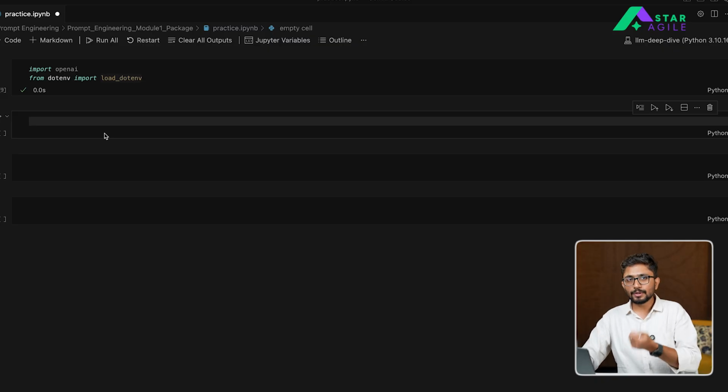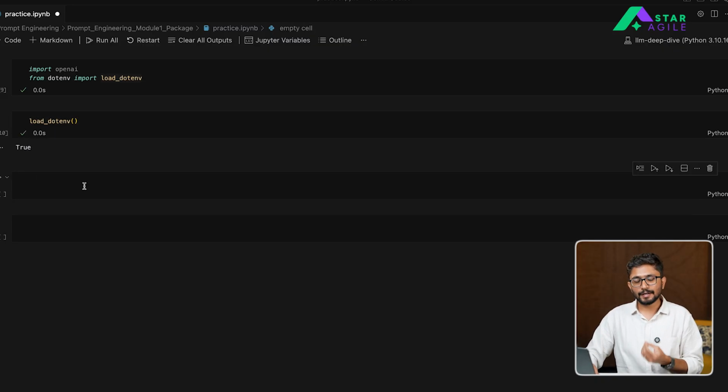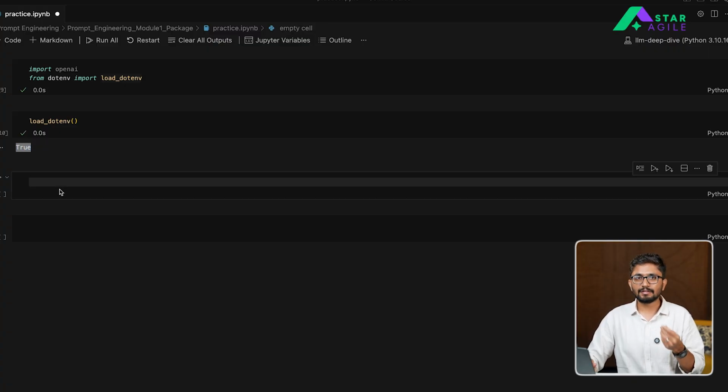Now you are going to load the function. We are going to call the function load_dotenv to load all of our environment variables, and here you can see it outputs True, which indicates that the environment variables have been successfully loaded.